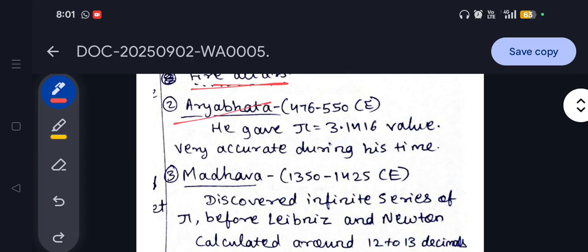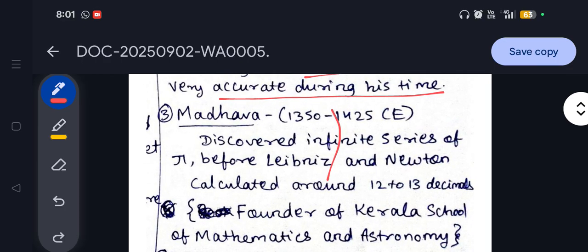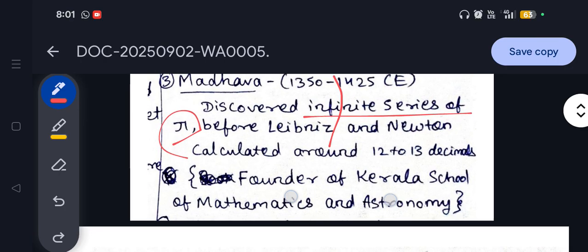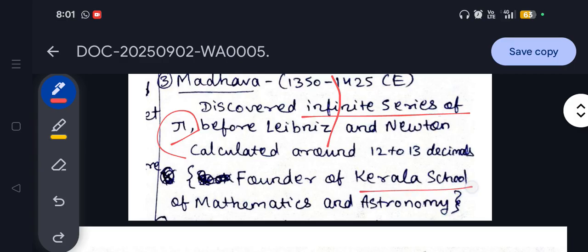The second important and very famous contributor to ancient Indian mathematics is Aryabhatta. His contribution to the concept of pi we will look at here. He gave the value of pi as 3.1416, and during his era this accuracy was very prominent and widely accepted by the sages all around. The next one is Madhava. He discovered the infinite series of pi, and he also founded the Kerala School of Mathematics and Astronomy. This school was very prominent for learning mathematics in ancient India.